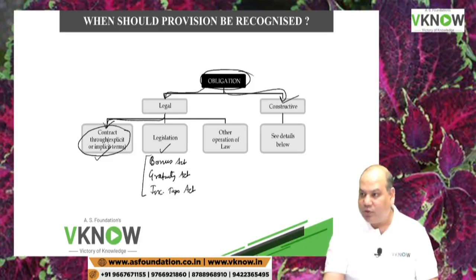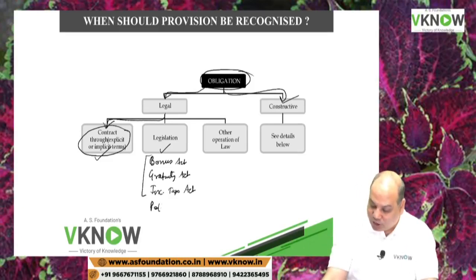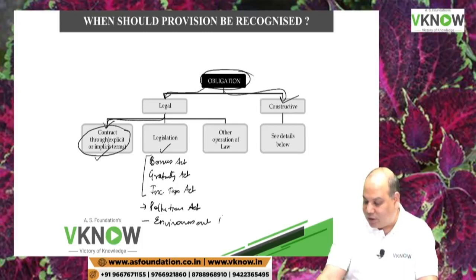Now suppose there is a Pollution Act. A company which causes pollution will have to pay penalty. Environment related laws are there. Do you know these environment related laws?